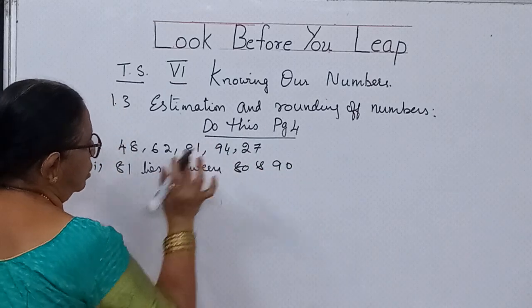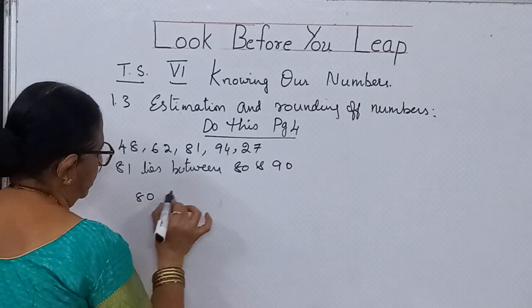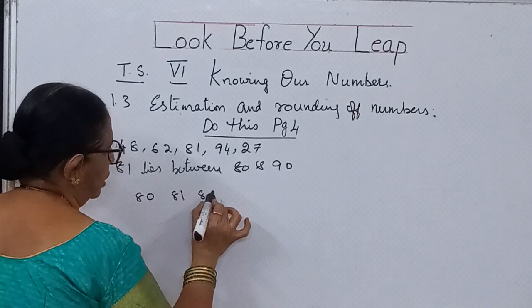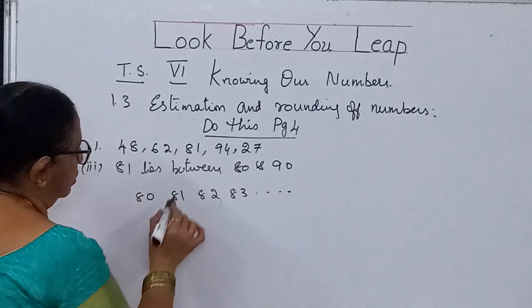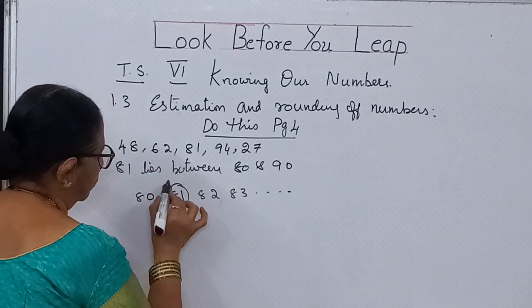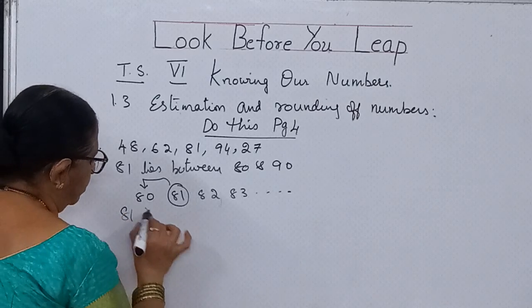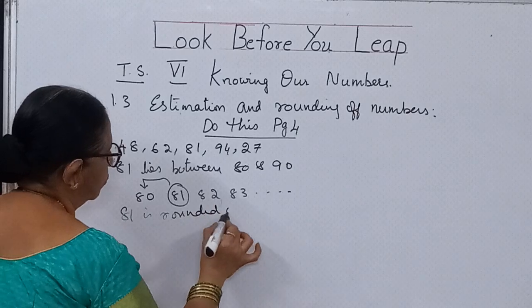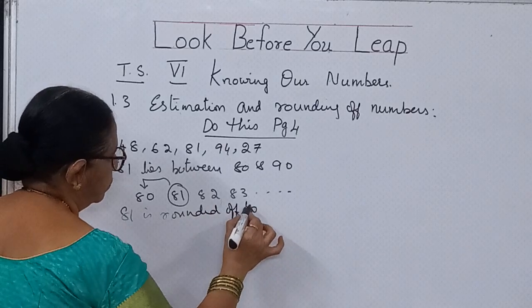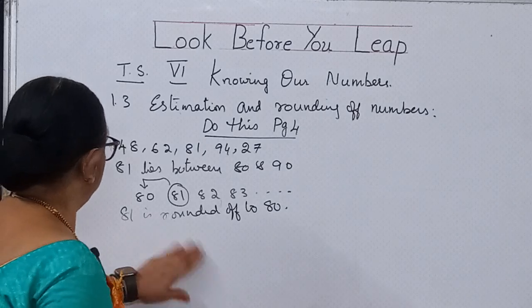So we can write the values 80, 81 is here, 82, 83, it goes on like this. So it is nearer to 80, so 81 is rounded off to 80.